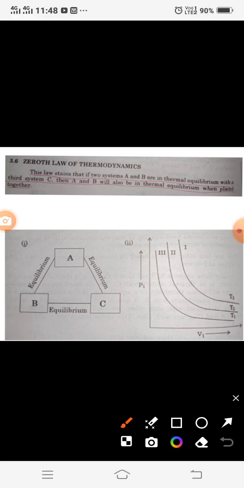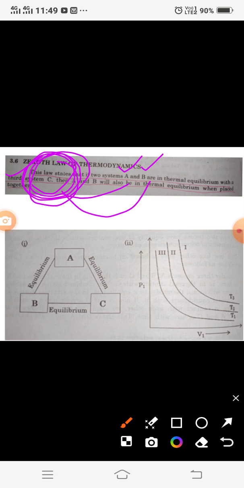When two systems, A and B, are placed together and their energy or heat is in equilibrium with the energy of the third system, then system C also has the same or equal energy as A and B.